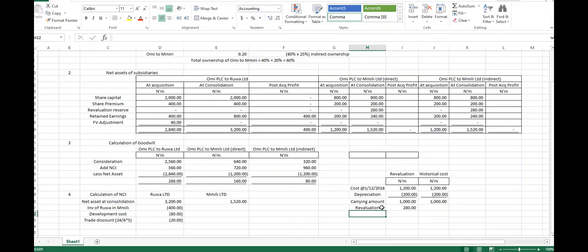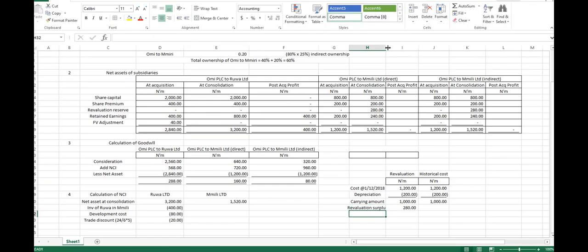Revaluation surplus, yes. Let's be sure of whatever we are saying. There's a difference between revaluation and revaluation surplus. So you will not say revaluation is also revaluation surplus. It's not the same. Okay.